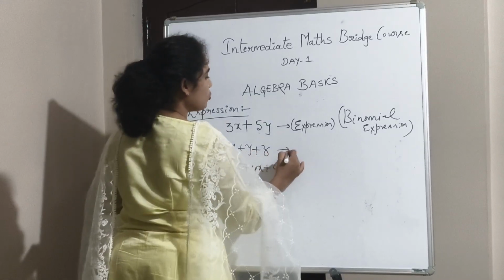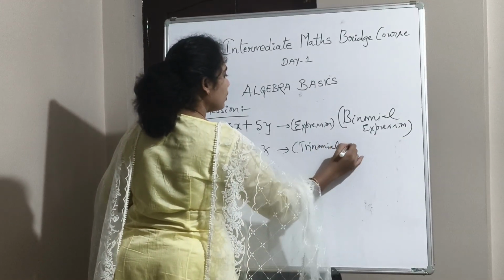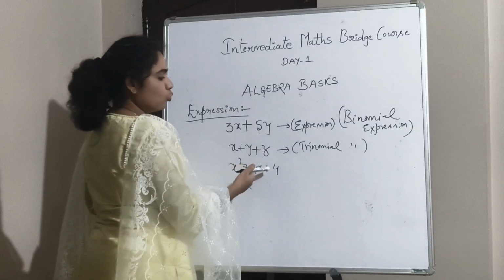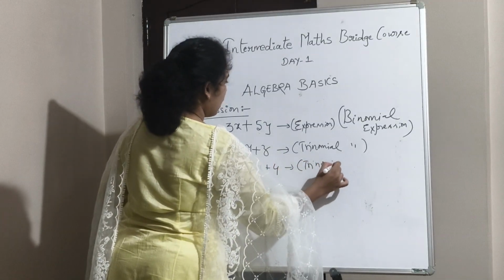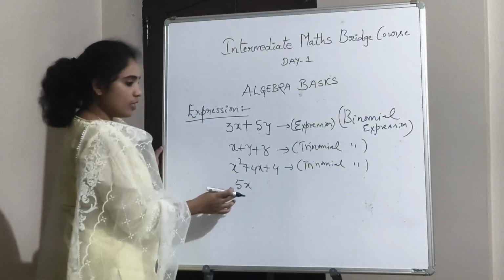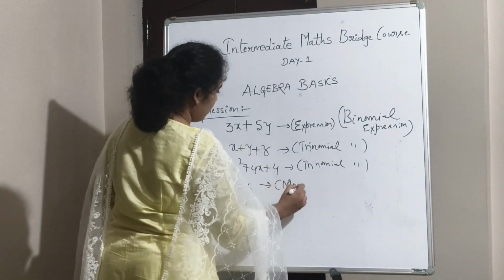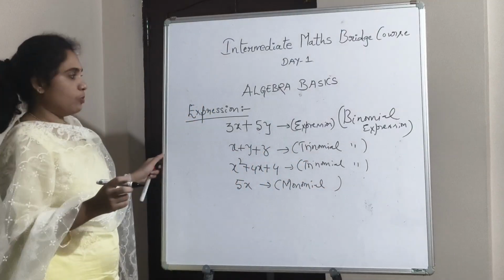You have 3 terms, so it is known as a trinomial expression. And here also you have 1, 2, 3. So this is also a trinomial expression. And this is a single term, so it is a monomial expression.